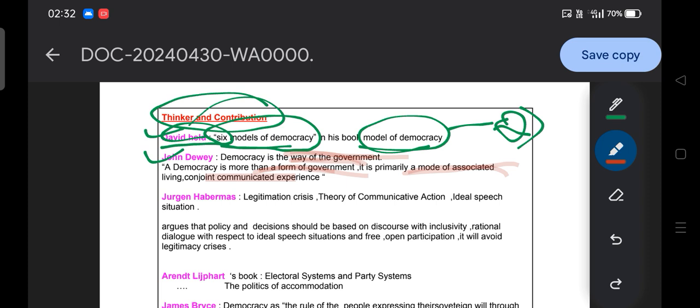That is how the concept of a way of living works, and you can also apply this according to John Dewey in our day to day life. That is how democracy is a way of living, okay, not a form of government.